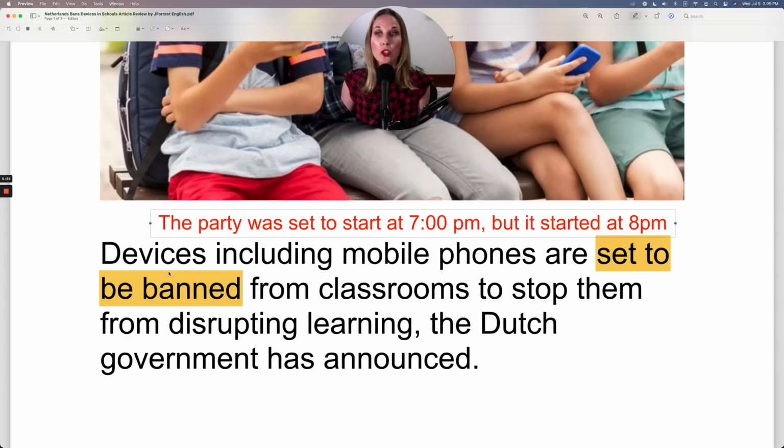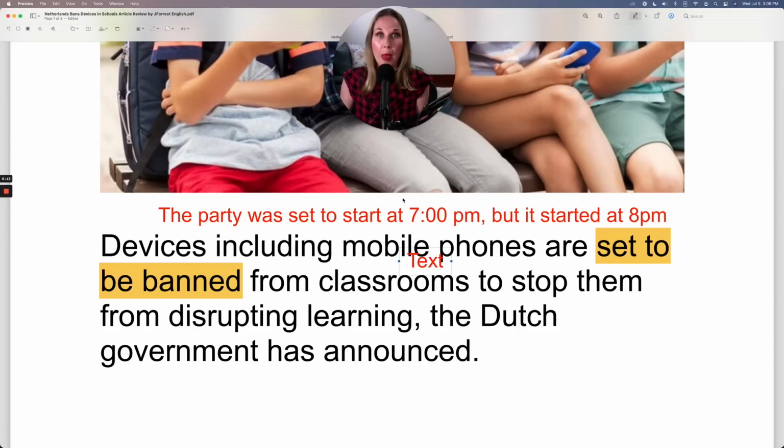So set to be banned because the mobile phones are receiving the ban. They're not the ones doing the action. They're receiving the action. So we commonly use that for our verb ban as well, to be banned.